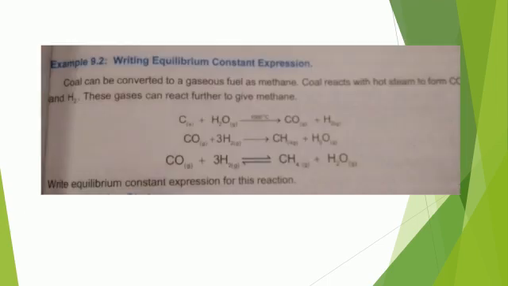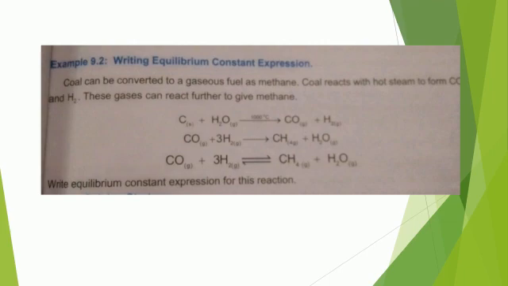Now how can we write down the equilibrium constant expression? Here example 9.2 is given. In this, 3 reactions are given. You will not consider this as one reaction as in the example, but you will consider it as 3 different reactions and write down their Kc separately.